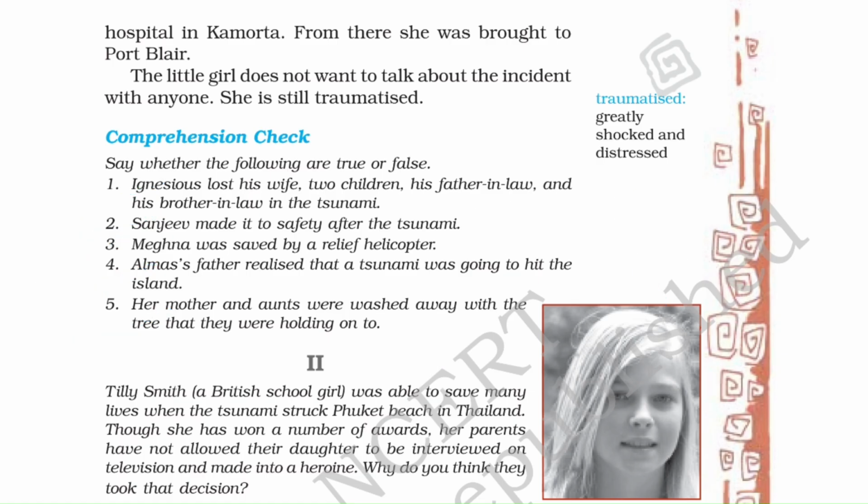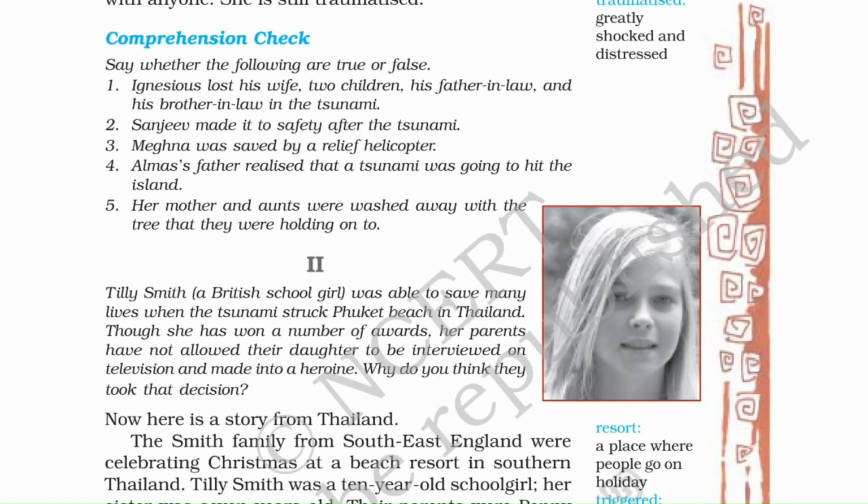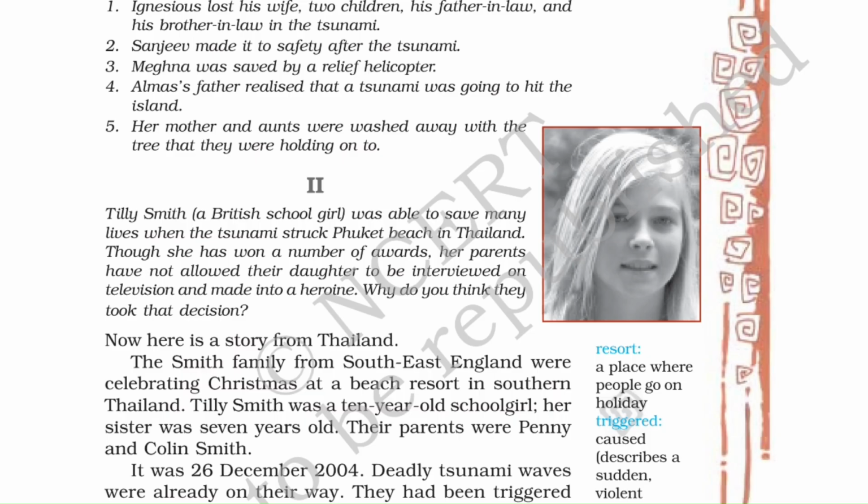Now comes the next part of the chapter. Tilly Smith, a British schoolgirl, was able to save many lives when the tsunami struck Phuket Beach in Thailand. Though she has won a number of awards, her parents have not allowed their daughter to be interviewed on television and made into a heroine. Why do you think they took that decision?